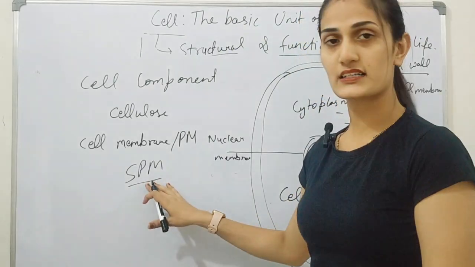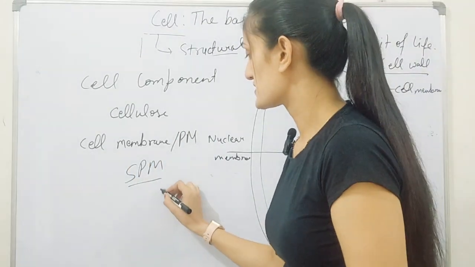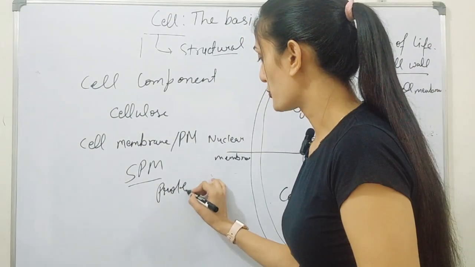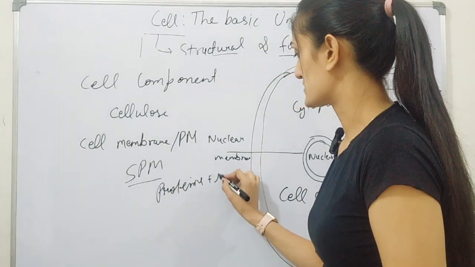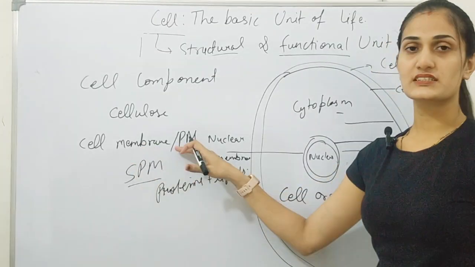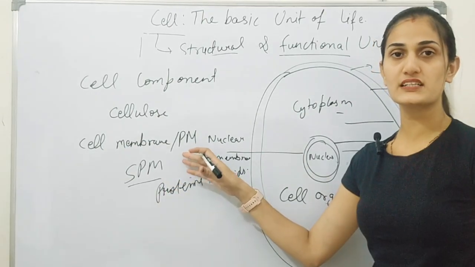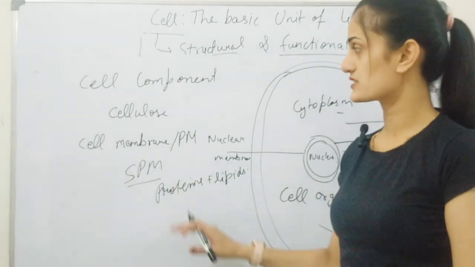So it is selectively permeable in nature. And this cell membrane consists of proteins and lipids. So this cell membrane is also involved in the transport of contents inside and outside the cell.